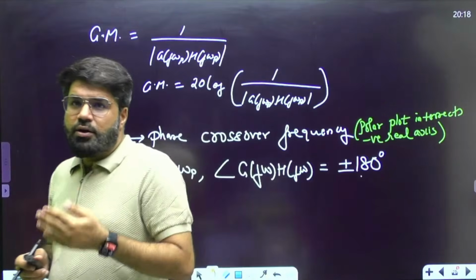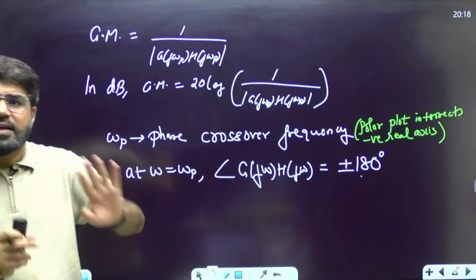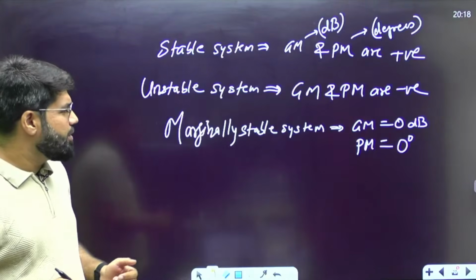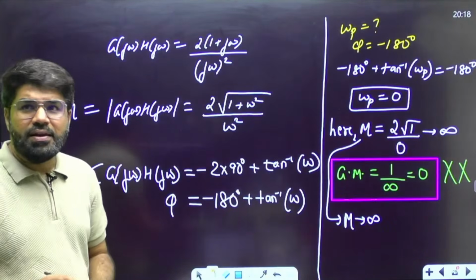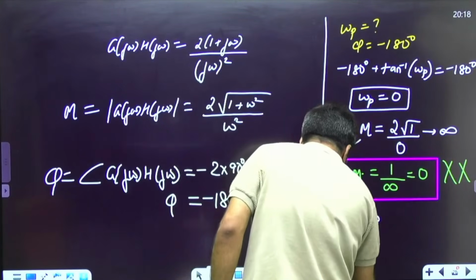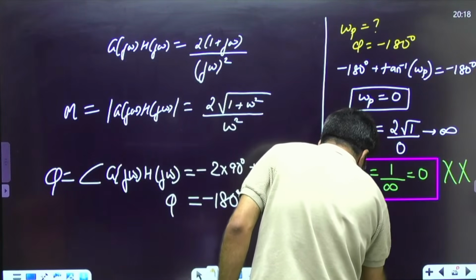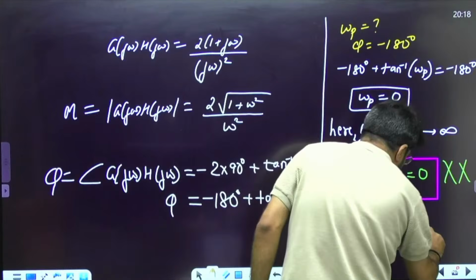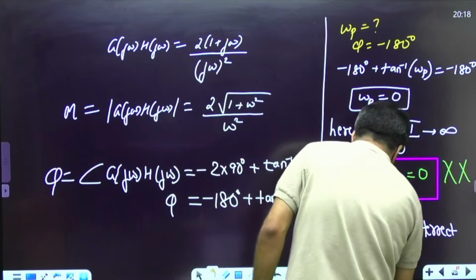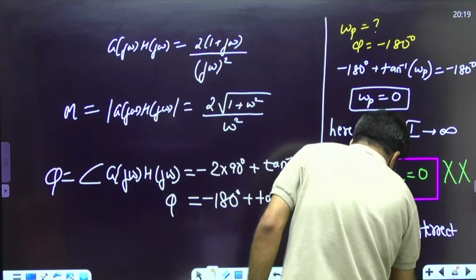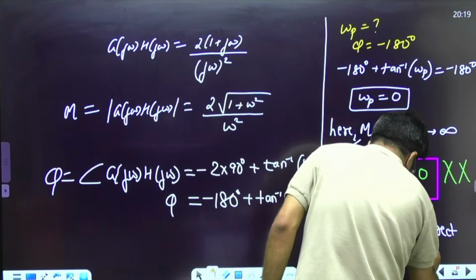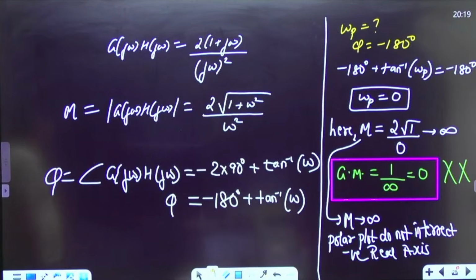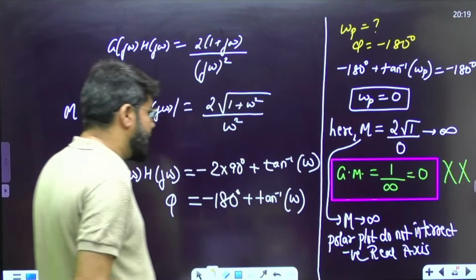To intersect the negative real axis, it will intersect at some point, no? But what is that point? It has infinite magnitude. Can anybody reach infinity? Magnitude tending to infinity means the polar plot actually would never cut. It does not intersect the negative real axis.